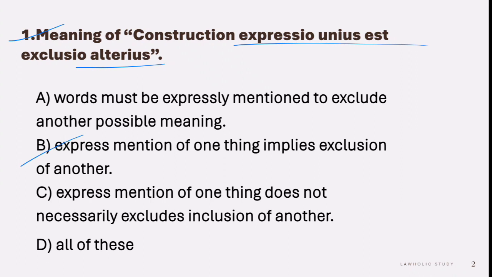This is an important maxim in this subject. So express mention of one thing implies exclusion of another. This is the meaning of this maxim, expressio unius est exclusio alterius.